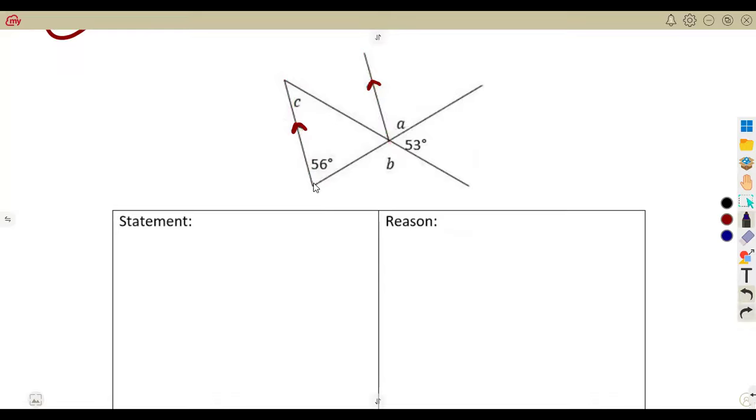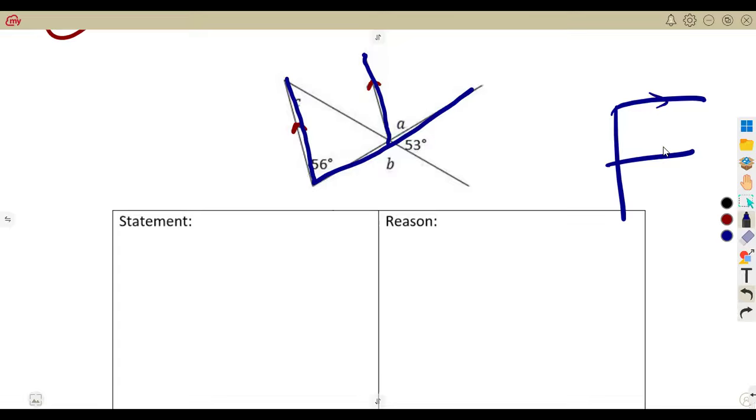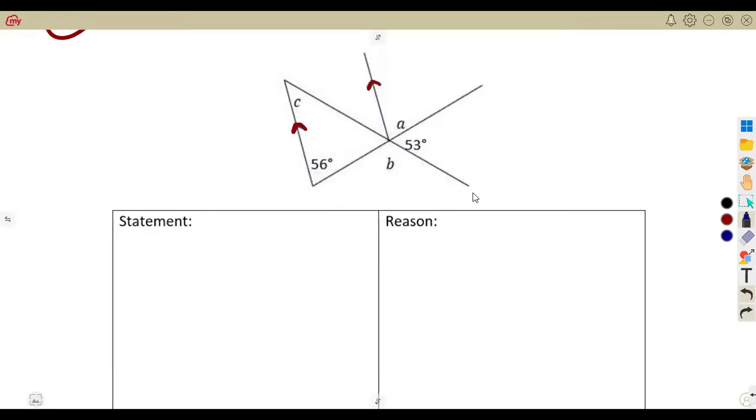We can consider the issue of alternate angles where we create a Z like this. Where we create an F like this, we talk of the corresponding angles. As we can see, we are having an F like that. So the angle 56 and the angle A are equal, corresponding angles. If these two are parallel, this angle and this angle are equal. So our angle A was going to be 56 degrees from that indication.